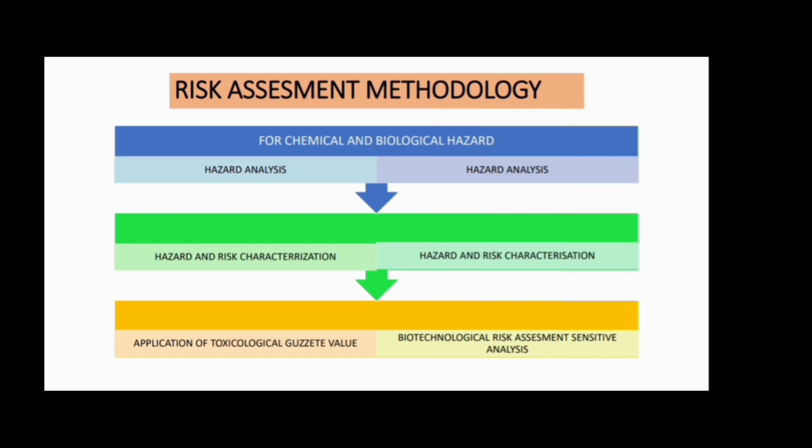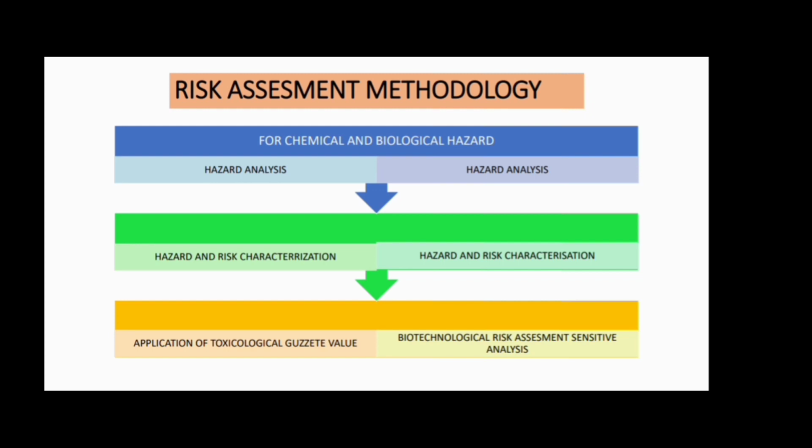For the physical hazard we cannot do the risk assessment, but for the chemical and biological hazards we do, because through chemical reactions and biological reactions, there are many causes which may occur in a food, and if we consume that food and it goes into our body, there is a chance that it can influence the human body also. So these two things, the chemical and biological factors, are very important for characterization and risk assessment purposes.